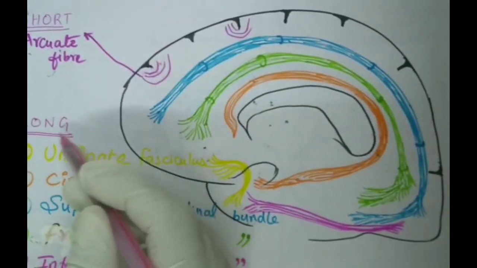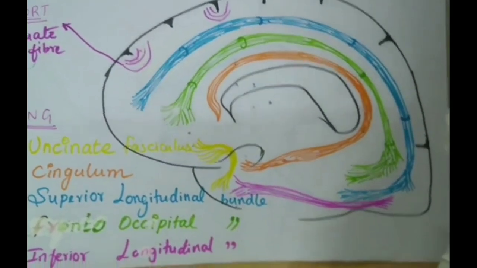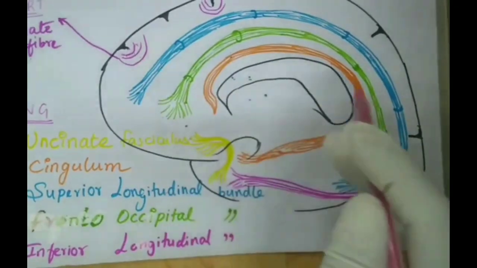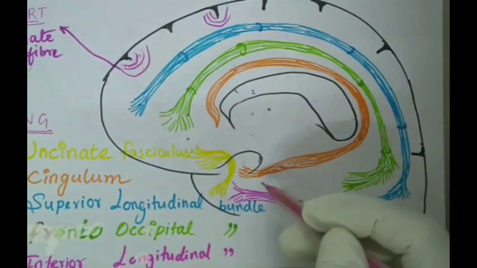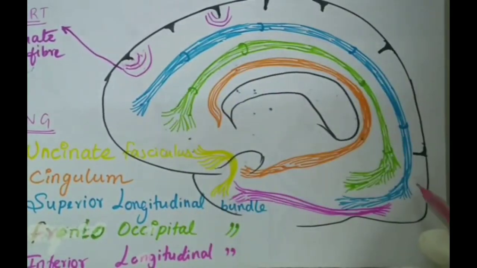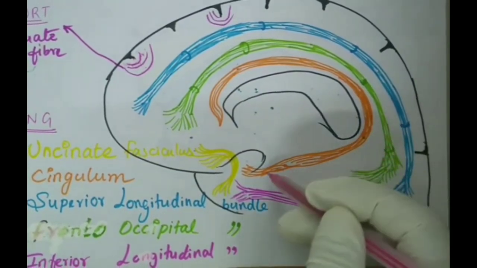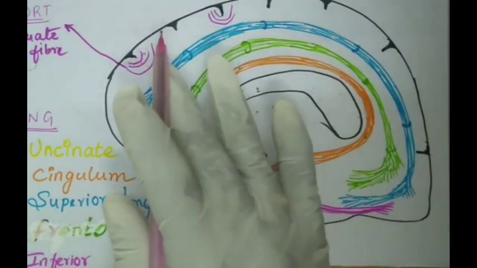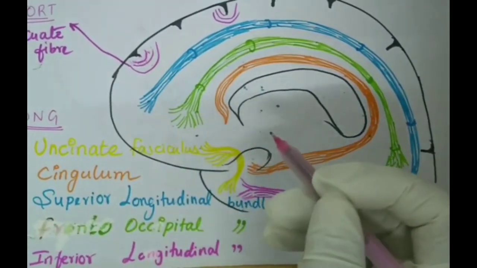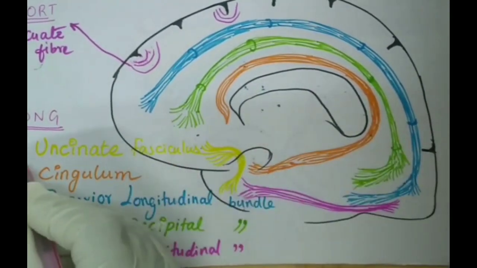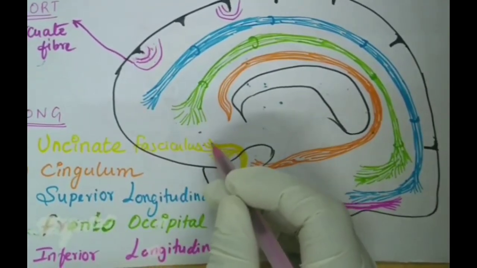Now we come to the long association fibers. These are the fibers which extend from one lobe of the cerebral cortex to the other lobe, or from one pole to the other pole of the cerebral cortex. The names of the fibers are written in the same color as shown. Coming to the first association fiber, that is the uncinate fasciculus,